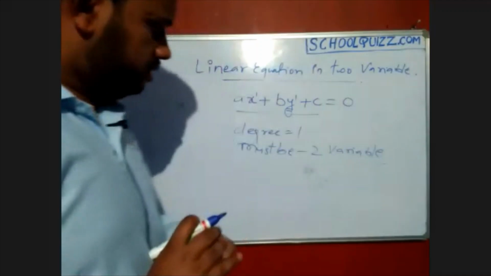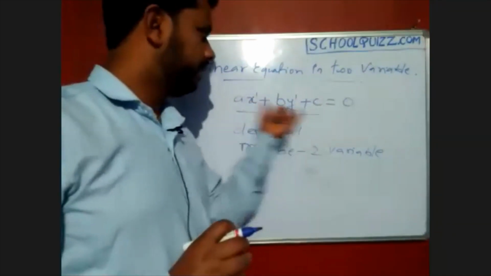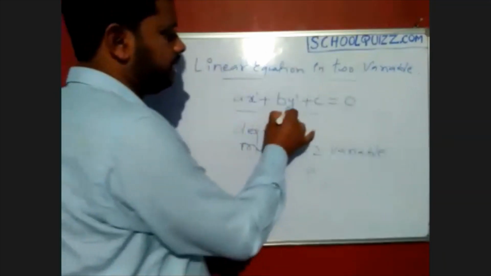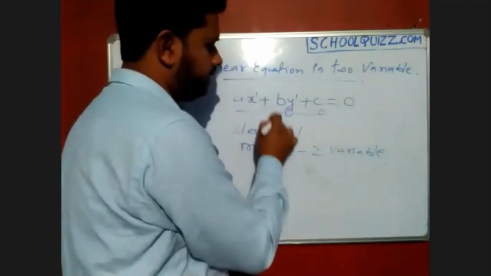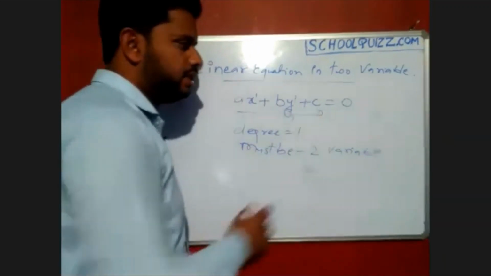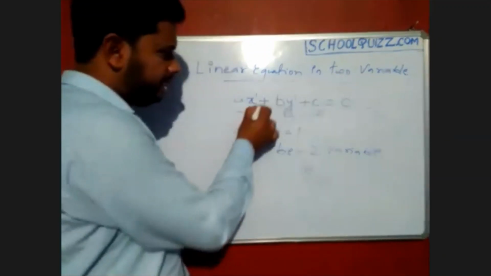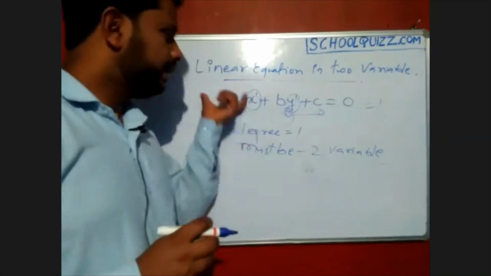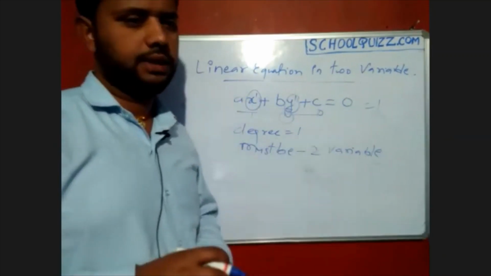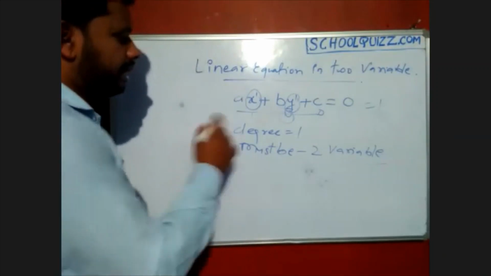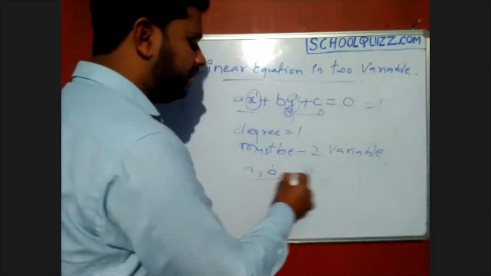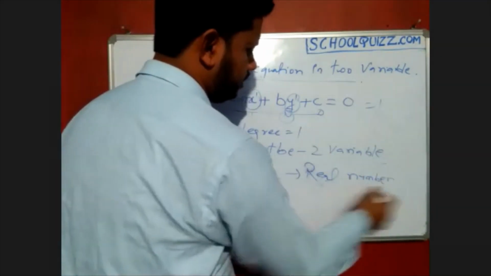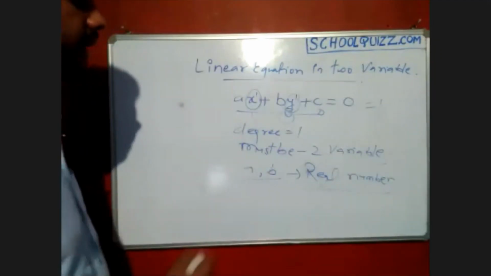Here the degree is 1. By comparing all the terms, here the degree is 1, here the degree is 1, and here the degree is 0. So the maximum degree is 1, meaning the degree of this overall equation is 1. It contains two variables, x and y, so it is a linear equation in two variables. This is the introduction part, where a and b are coefficients. They are real numbers, and they cannot be equal to 0.